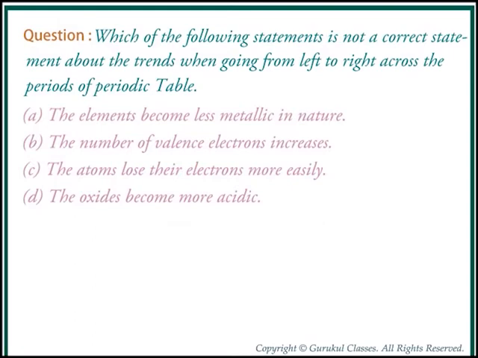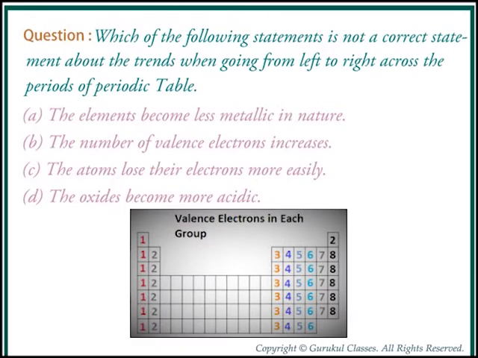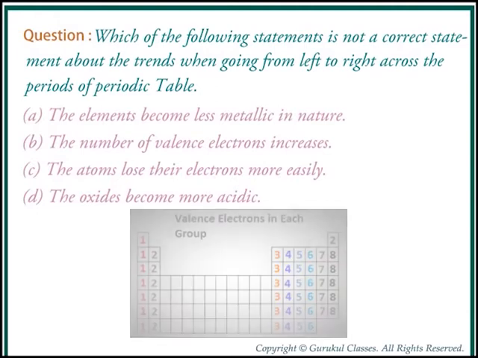Part B, as we move from left to right in a periodic table, the number of valence electrons increases. Students, the above statement is correct. What we can see here in the figure is that as we move from left to right in a period of a periodic table, the valence electrons increase from 1 to 8.